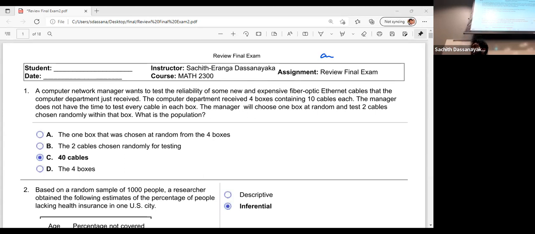I recommend you go through this review at least twice and go through the notes as well, because sometimes questions are very similar to something we have done in the notes.